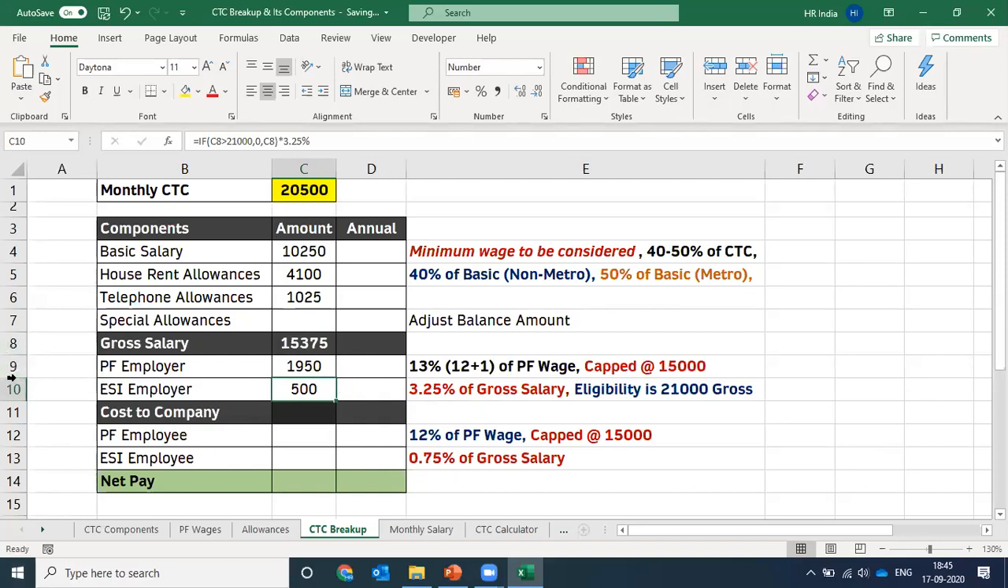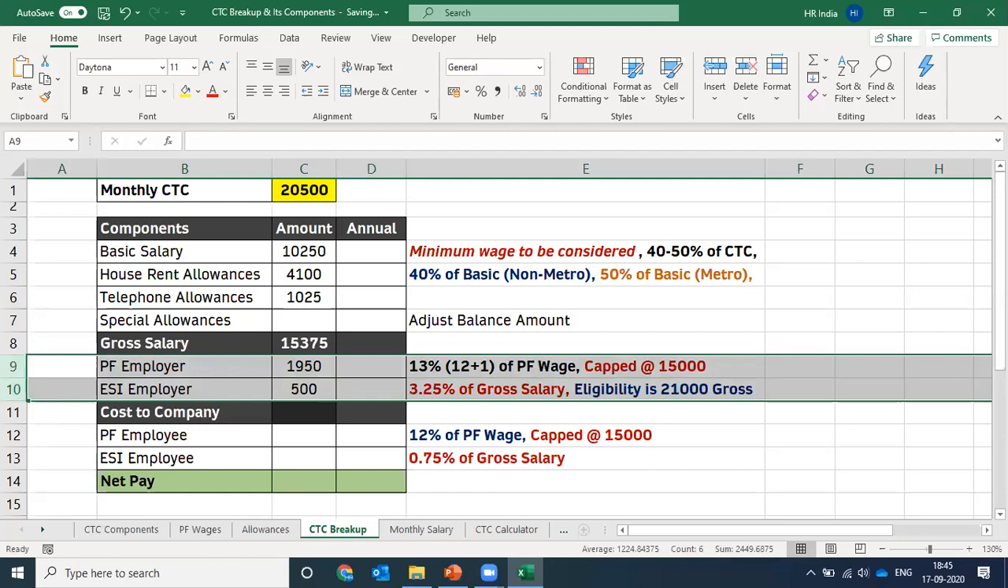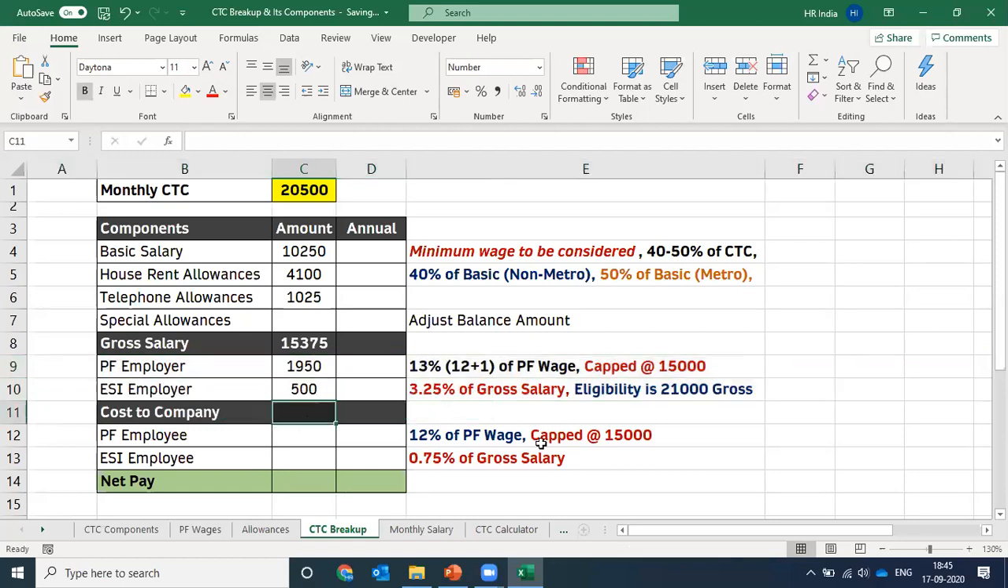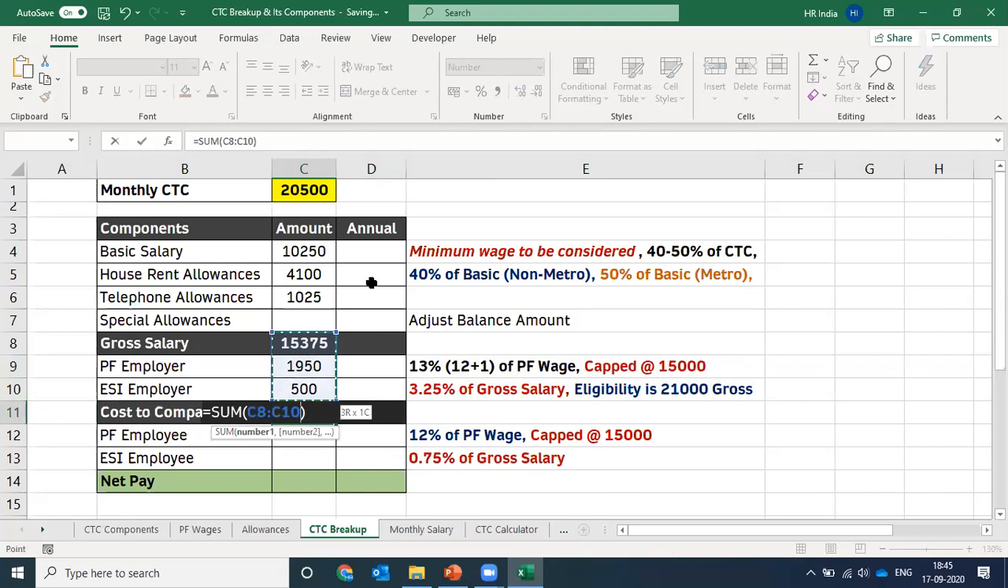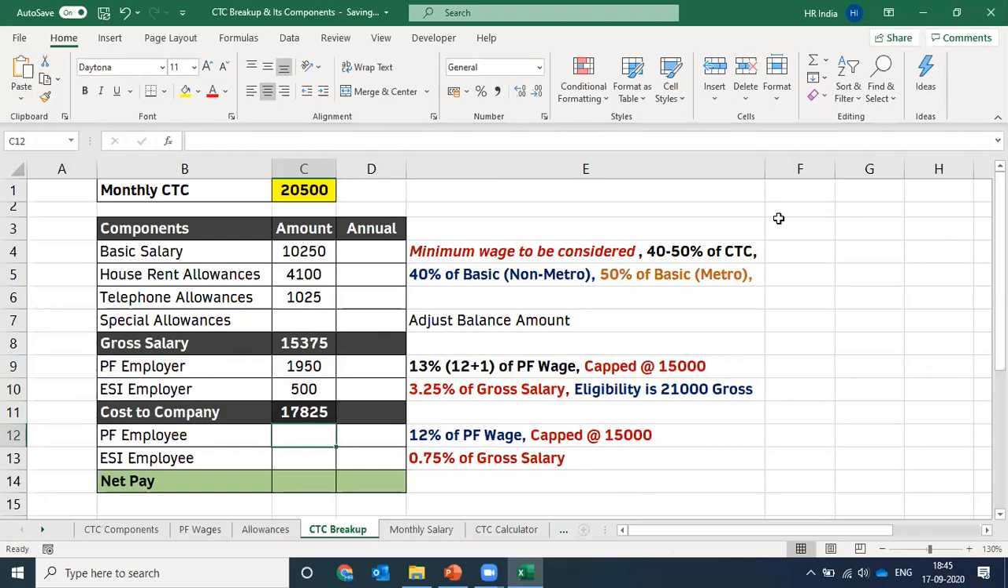Now, once we have calculated the employer's contribution in the statutory areas, what we can do, we can calculate the CTC, right? What is the formula for the calculation of CTC? The formula is gross salary plus employer's contribution. So it means sum of above three. These above three are gross salary and the employer's contribution in the statutory areas. Press enter. Now, if you notice here, we were looking for a monthly CTC of 20,500 rupees, but the CTC amount that we have got over here is not same, right?